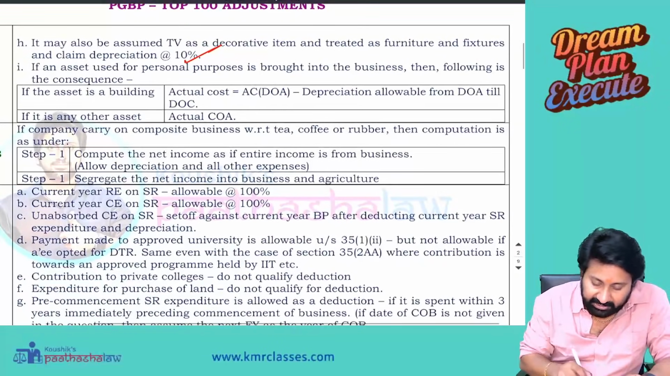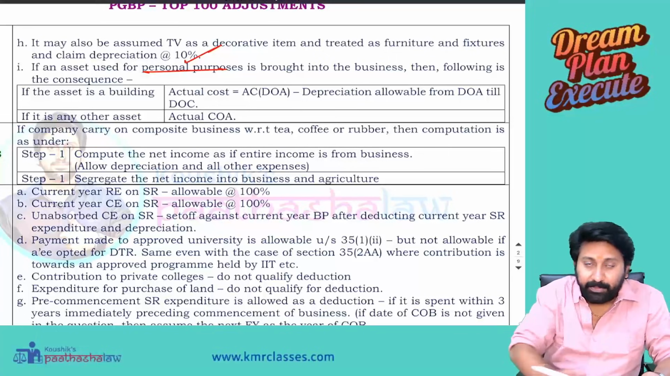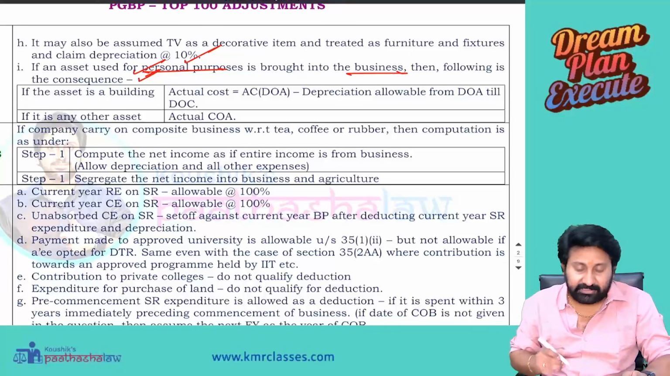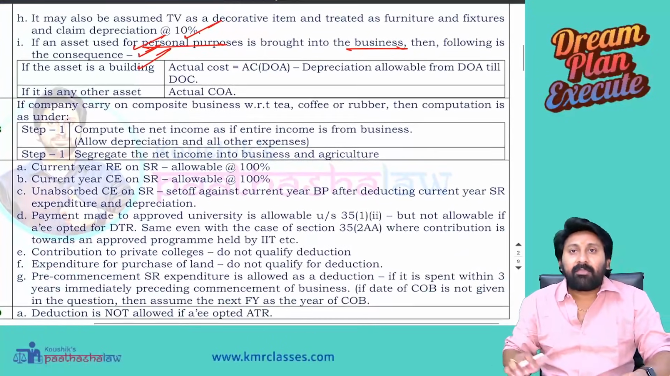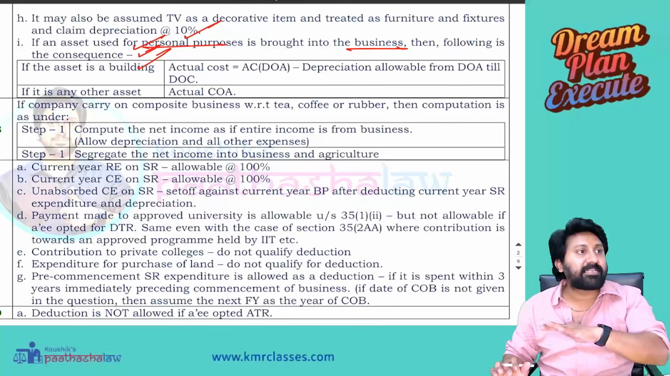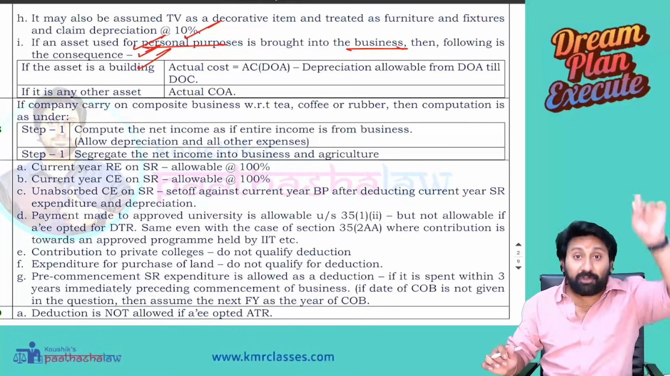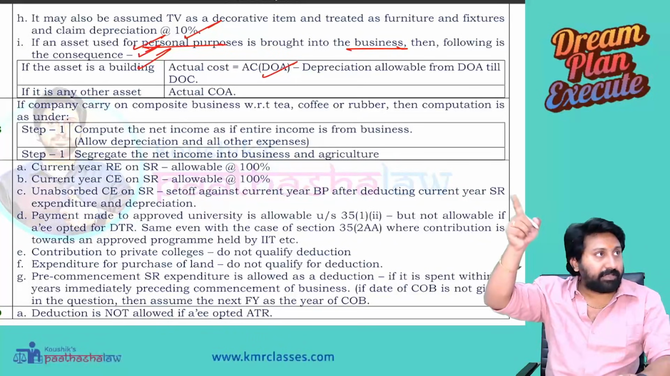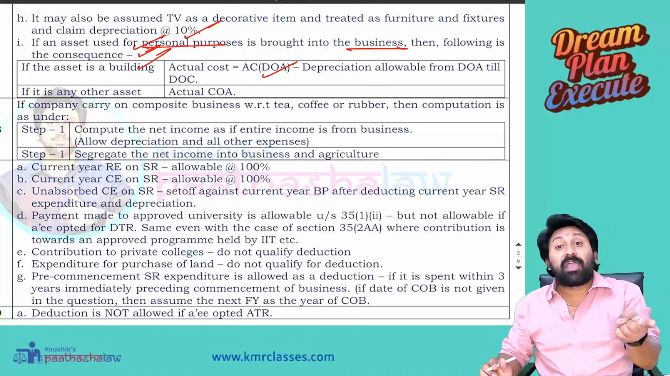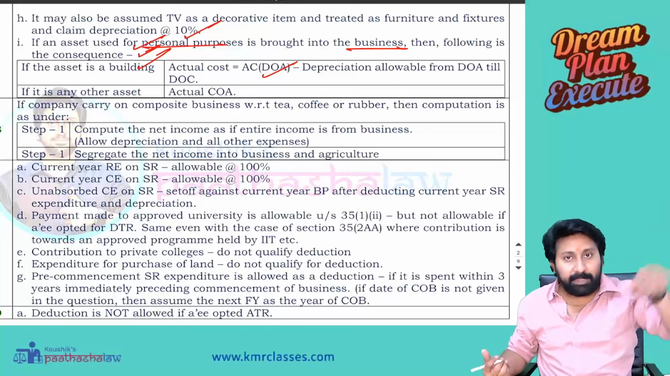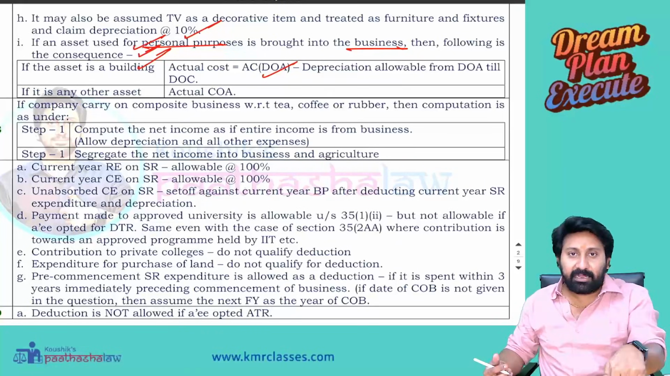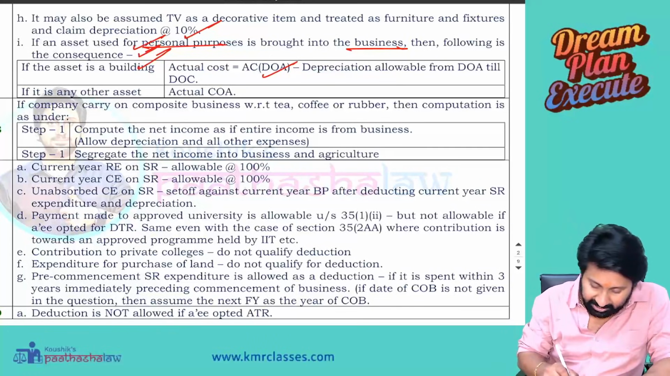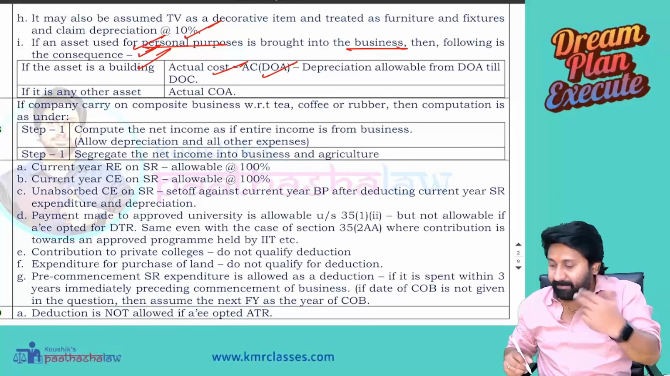Next one. If an asset is used for personal purposes, very important. If an asset used for personal purpose is brought into business, then the following is the consequence. If that asset is a building, for example a self-occupied building, and I made it a PGBP building, what to do? They don't allow depreciation on the actual cost on the date of acquisition of that building. From that, reduce the depreciation that would have been allowed if you had used it as a depreciable asset in the business from the beginning. That much you reduce. The balance will be treated as the actual cost for the purposes of depreciation.